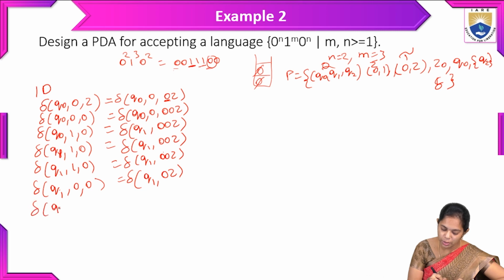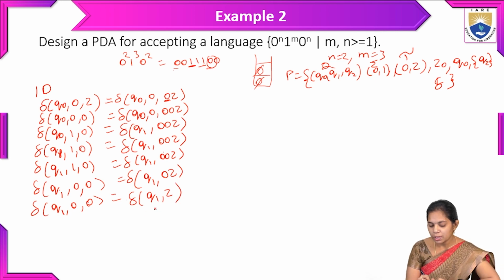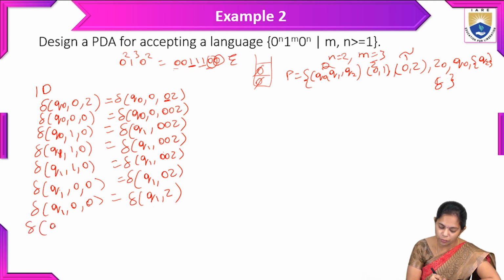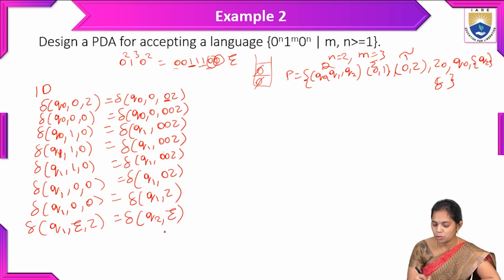So here the Q1 comma 0, top of the stack symbol is also 0, and here we will go to Q1 and Z. So after this, whenever the empty input appears in the state Q1, there is nothing to read, so after 0 an epsilon symbol is there. So transition of Q1 comma epsilon, now the top of the stack symbol is Z. So whenever this kind of instantaneous description appears, the transition goes to Q2 and epsilon symbol. So finally it is reaching the final state.